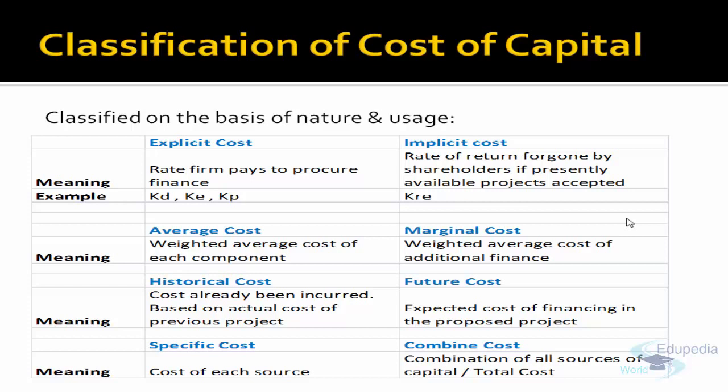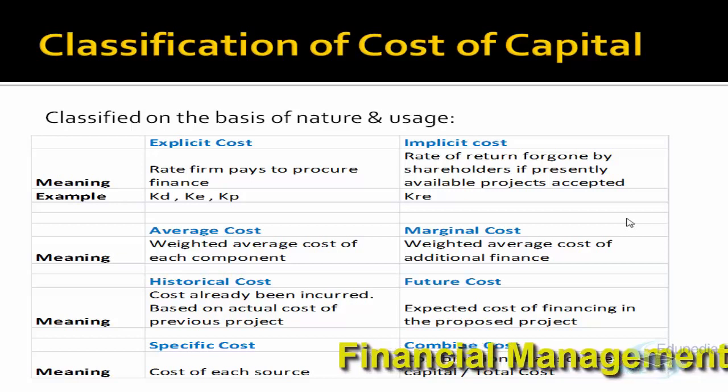And marginal cost, as the word suggests, marginal is always additional. Right now you already have 100 of equity, preference share and debt capital. If you take another 100 rupees of equity, how much will that additional equity cost you? That is called marginal cost. So marginal cost is the cost of the additional funds only. It does not take the previous or old issued finance cost into account. And average cost is the cost of the overall funds available with the company.